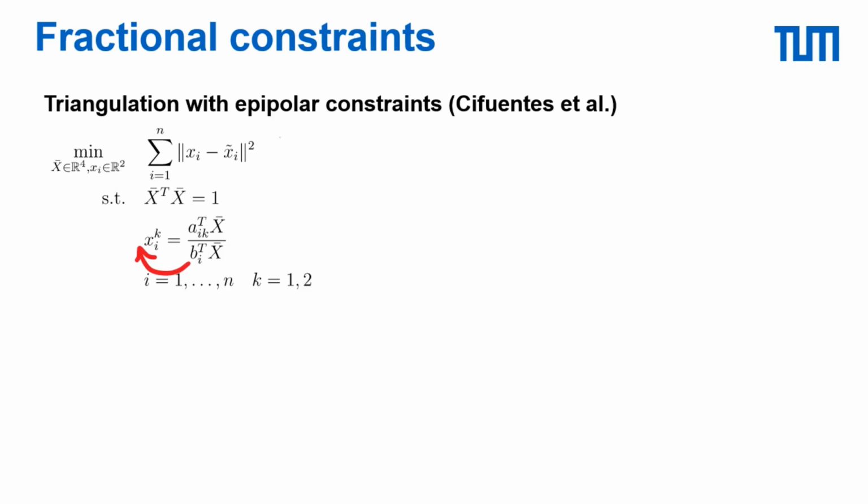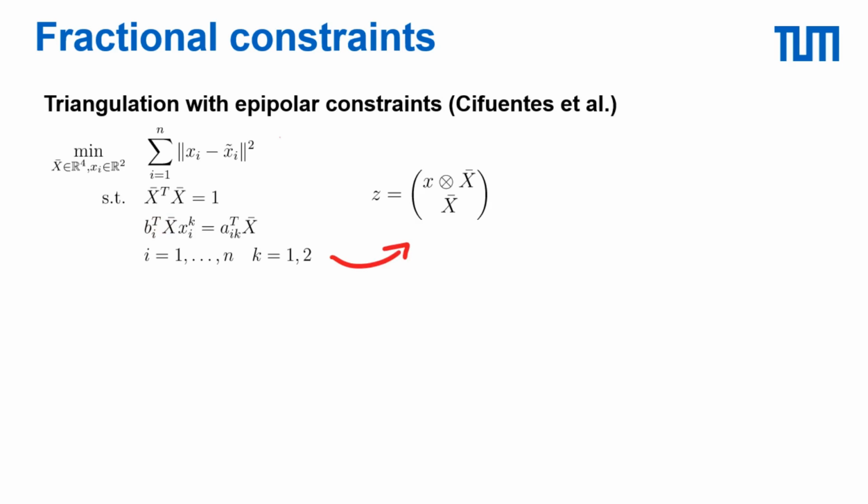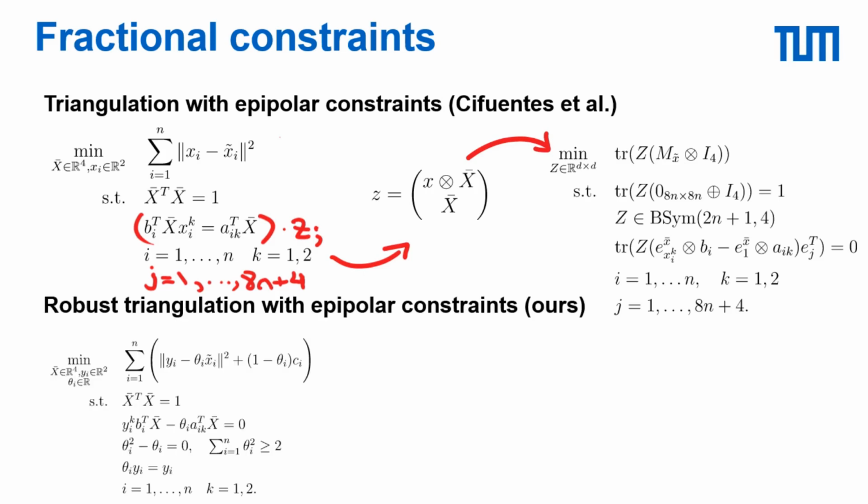But the main idea is to multiply out the denominators of the fraction constraints, and then reparameterize the problem in terms of the pairwise products between the reprojection variables and the 3D point variables, encoded as a Kronecker product. We also have to generate redundant constraints by multiplying each reprojection equation by each C_j. After that, the extension to the robust case follows in largely the same way as for the epipolar method. We introduce y_i equal to theta_i x_i and include both y and theta in the Kronecker product.